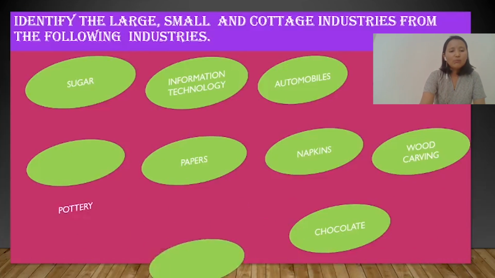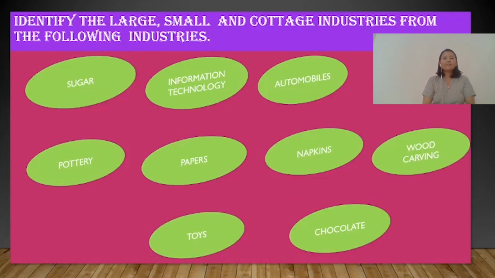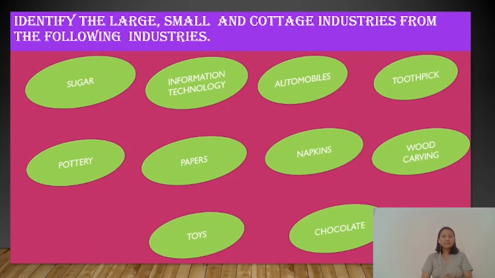So this is for the homework. I have come up with a few industry lists, and now you are going to identify which are large industries or small scale industries or cottage industries. I'll give you one example. So number one is sugar. So sugar comes under which industries? Of course, it comes under the large industry because production is done in a very large number. Just like this, you have to find out about the other industries.